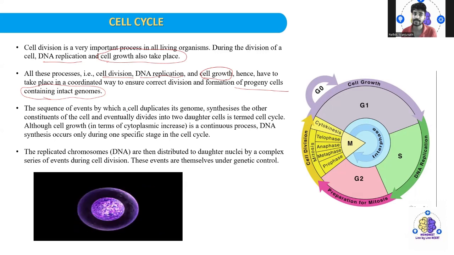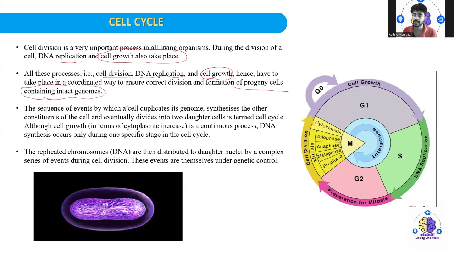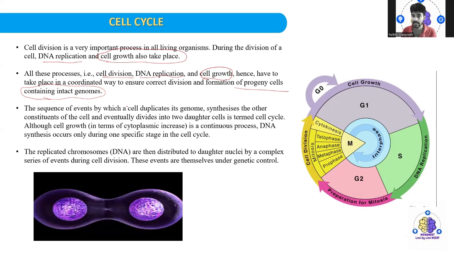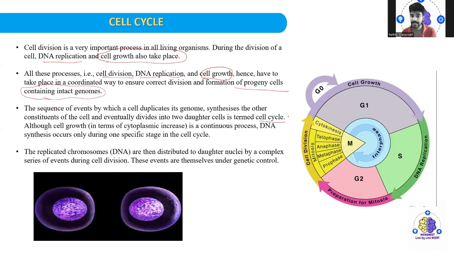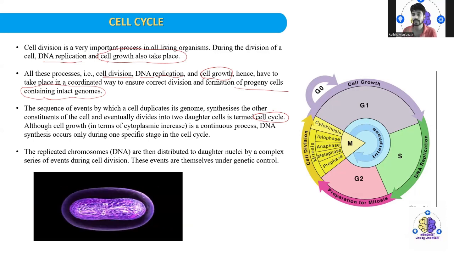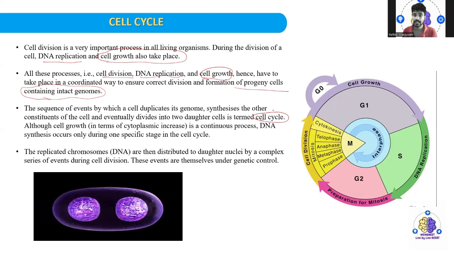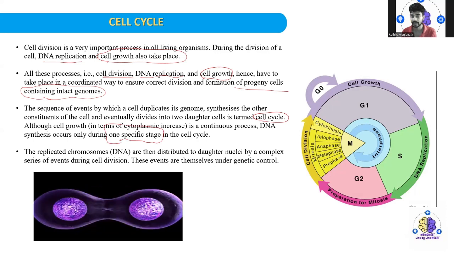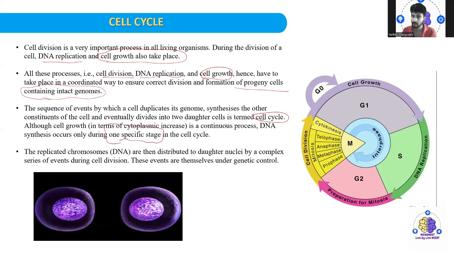The sequence of events by which a cell duplicates its genome, synthesizes the other constituents of the cell, and eventually divides into two daughter cells is termed the cell cycle. Clear with what exactly the cell cycle is? Although cell growth is a continuous process, DNA synthesis occurs only during one specific stage in the cell cycle. Cell division occurs and cell growth takes place as a continuous process.